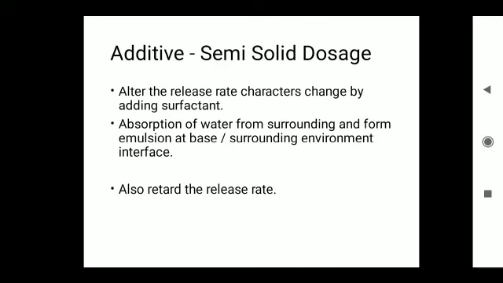In some cases, retardation of the release rate of the drug occurs due to the excessive hydrophilic nature, which has adverse effects on the partitioning of medicament between the base and surrounding media. These are the applications of surfactants used as medicinal agents and pharmaceutical applications.